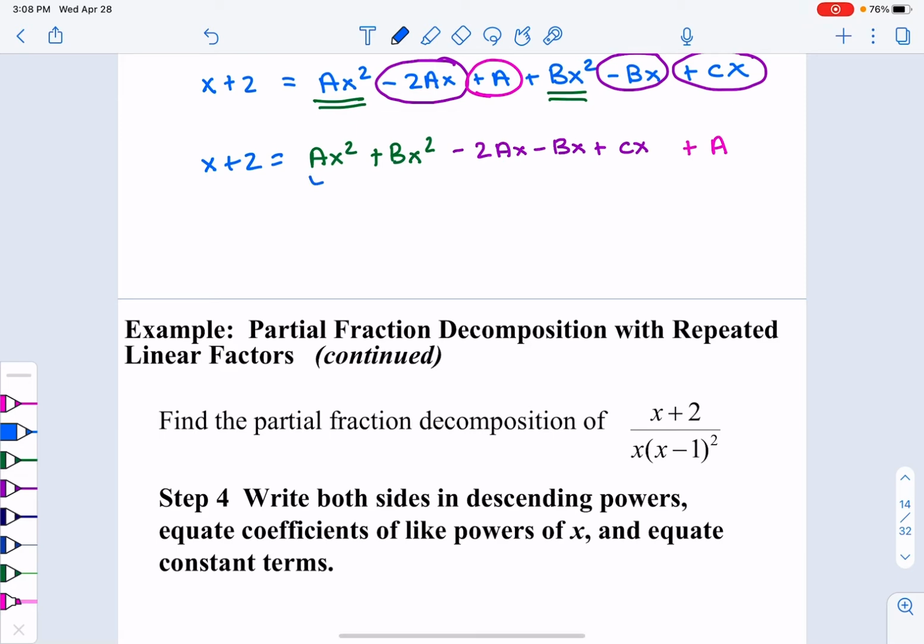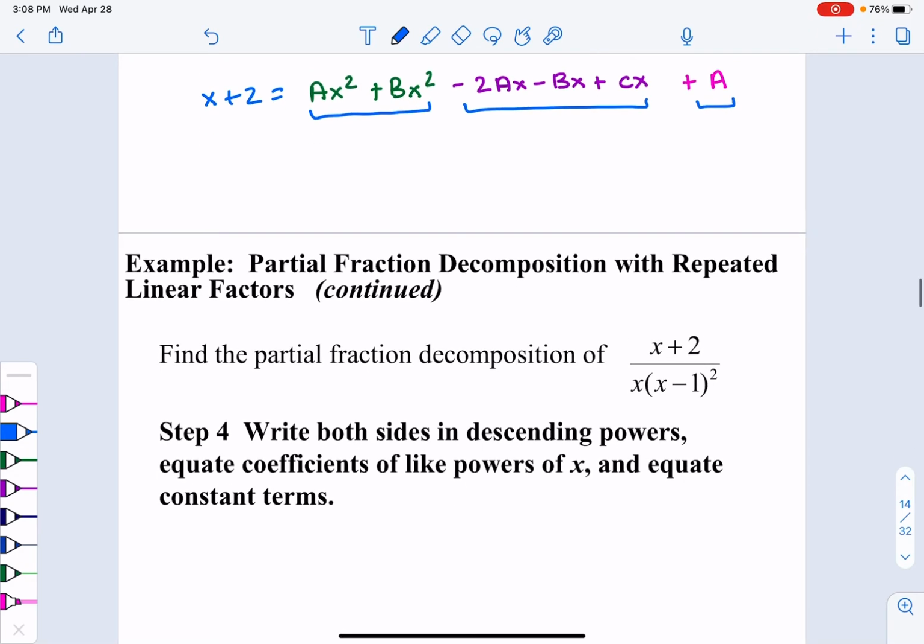Now, when I go about looking at these individual pieces, I have x plus 2 is equal to, in common between those two pieces, an x squared. So I could use my distributive property to say a plus b would multiply with an x squared. My next piece here has all those x's involved.